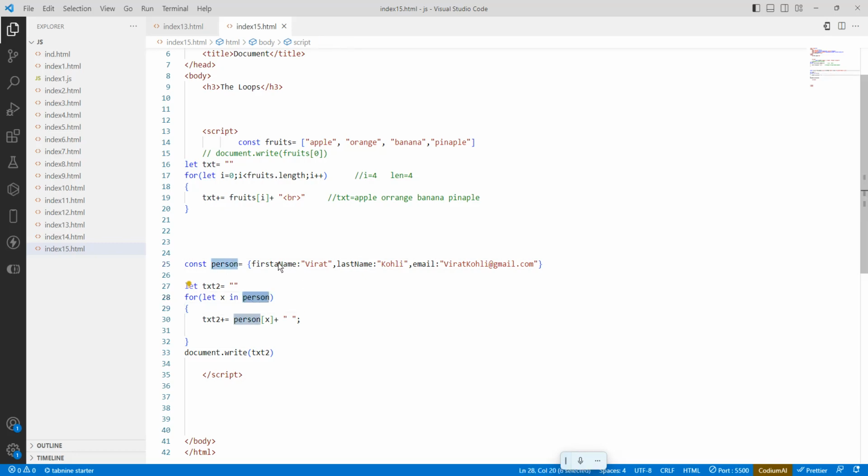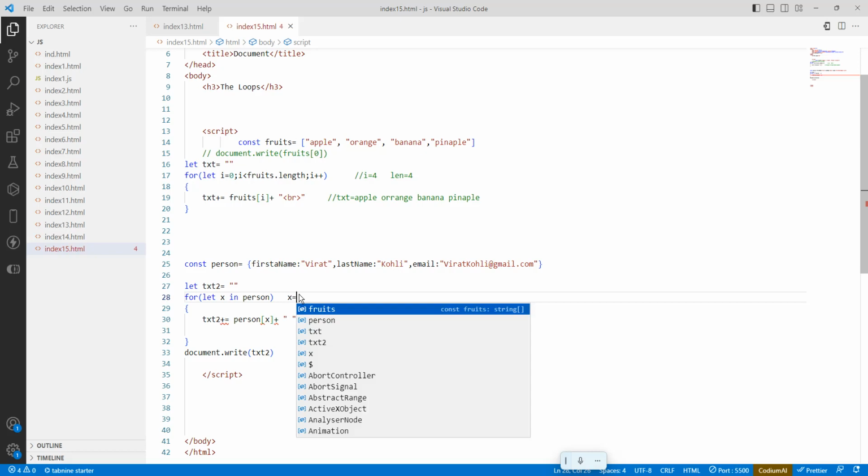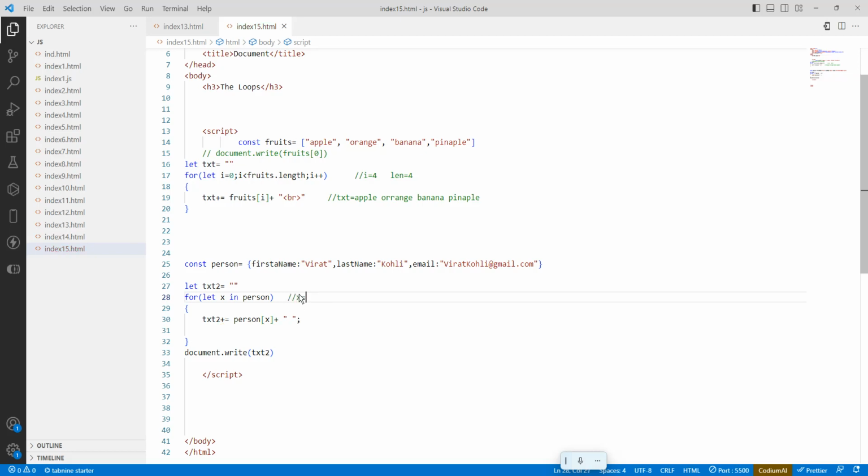The first property name, first name, will be dumped into x. So x is first name. The person object contains all the values. Person of x, person of first name, that is Virat. That Virat will be stored into txt2.